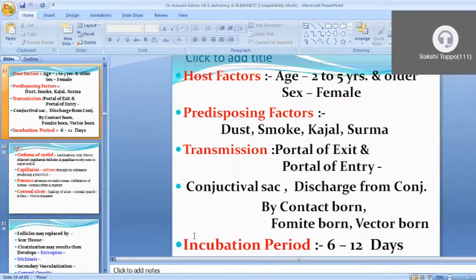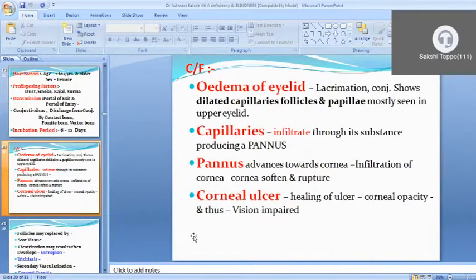If an infected person touches the secretions or discharge of that infected person with the finger, and that hand comes in contact with the conjunctival discharge, it can easily transmit the disease from one person to another. And the incubation period is 6 to 12 days.